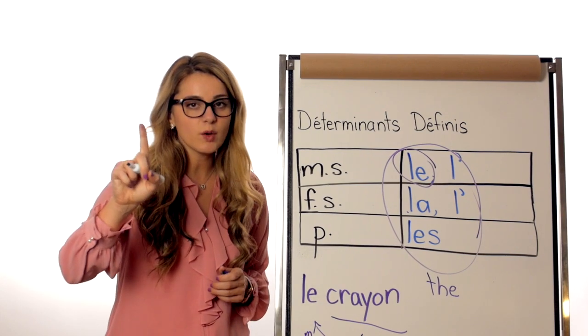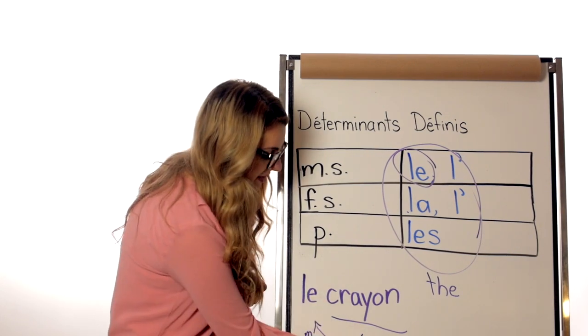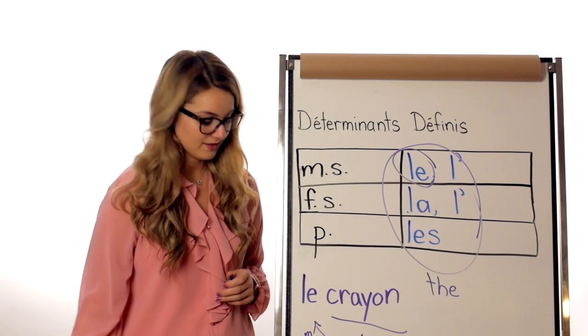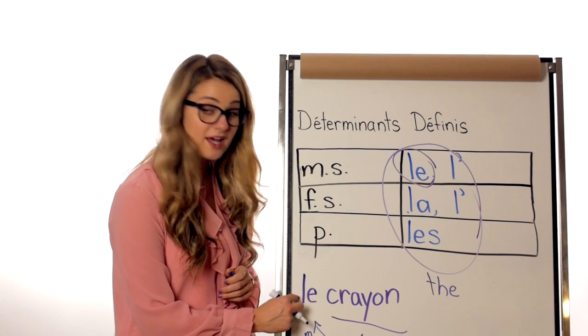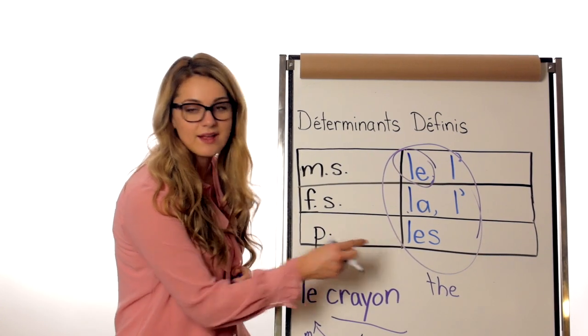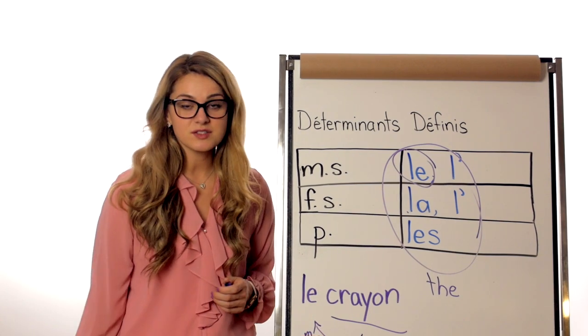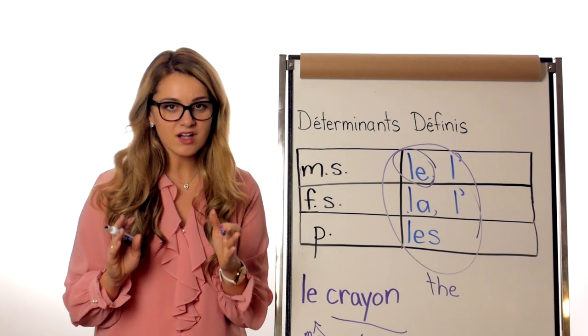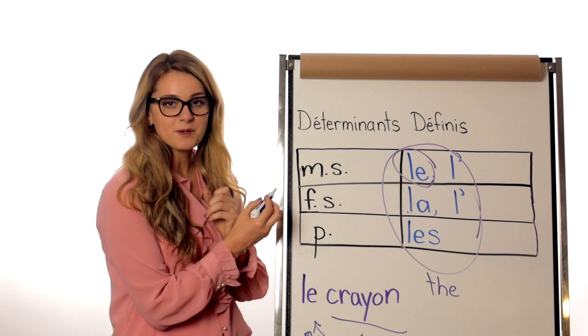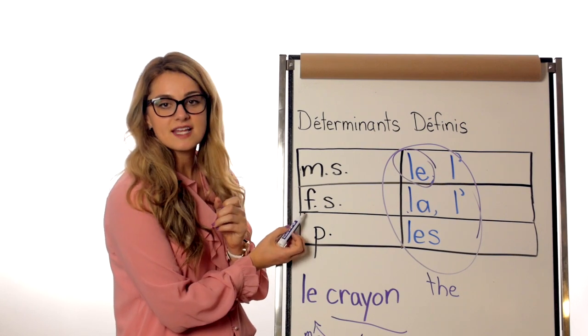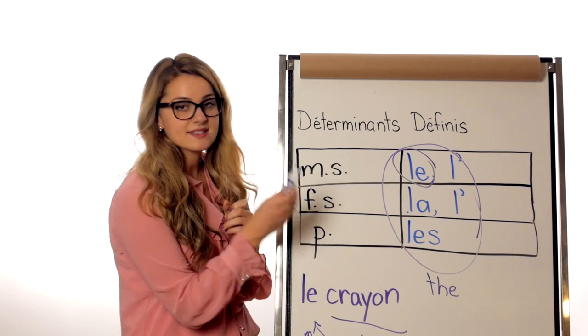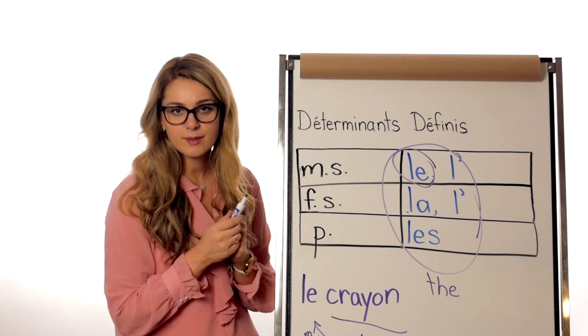We are only talking about one crayon right here, so that means it has to be singulier. Again, that is why we put le and not les, because there's only one crayon. So this is also masculin singulier. If you haven't caught on yet, the M stands for masculin, the F stands for féminin, S singulier, P pluriel.